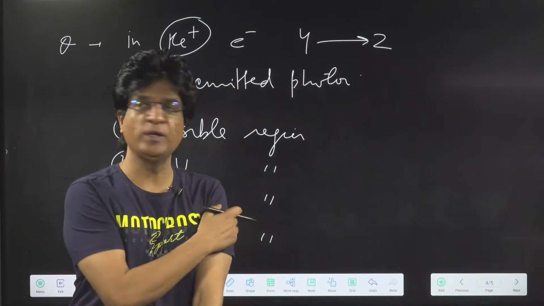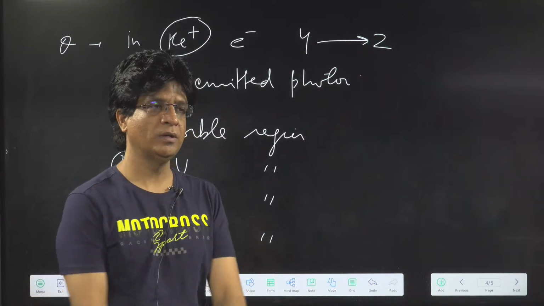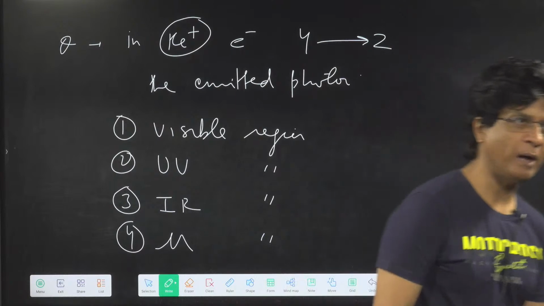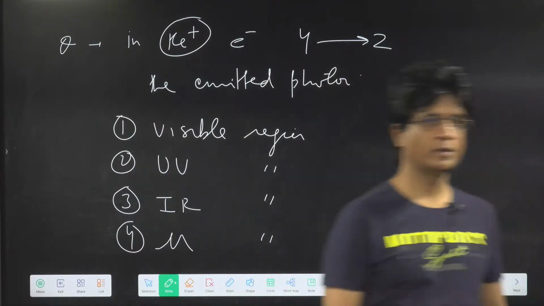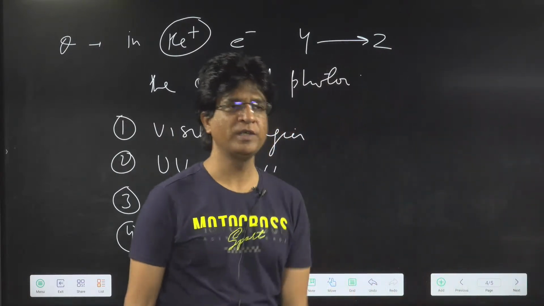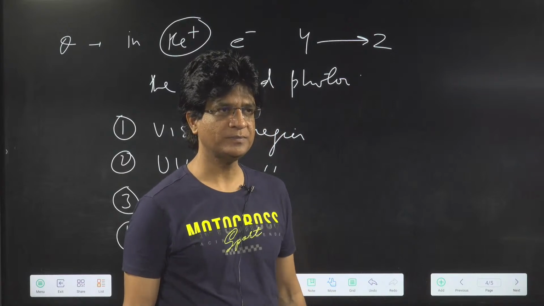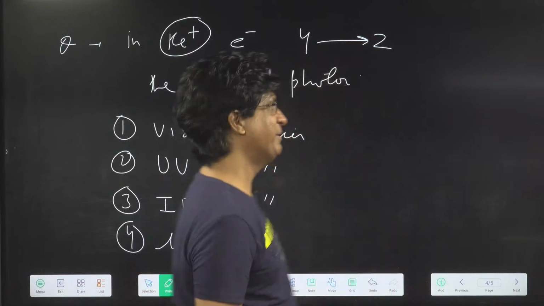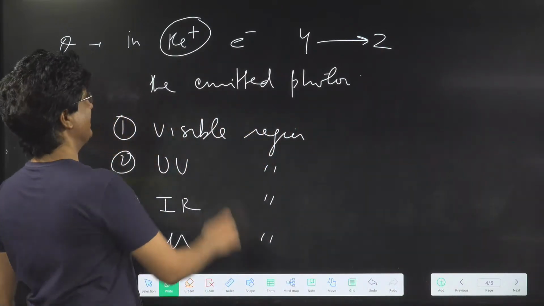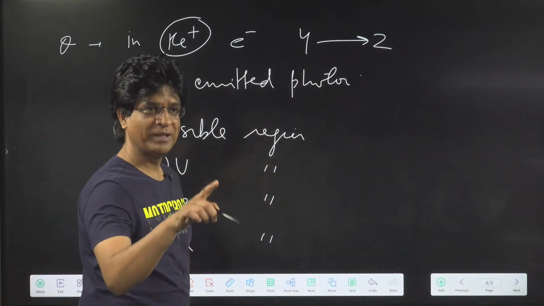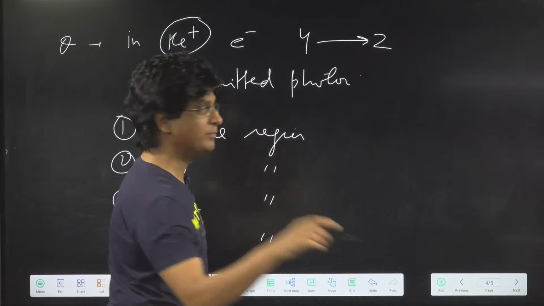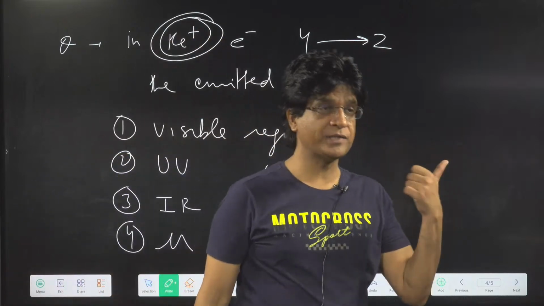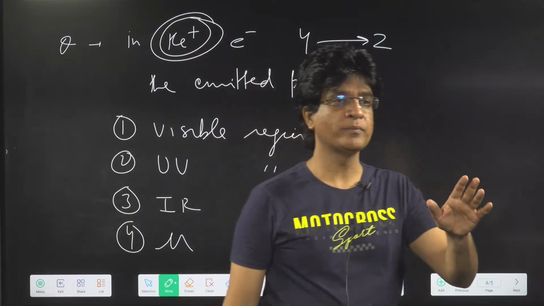Whenever the electron falls into orbit number 2, we belong to the Balmer region, and Balmer is visible. Yes or no? But remember, that was only for hydrogen atom. This is for helium plus. But all that we did in the last lecture, it was all for whom?